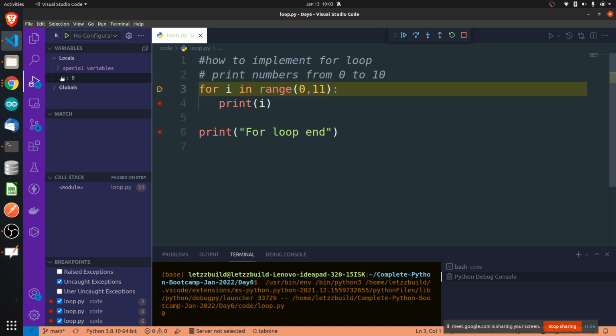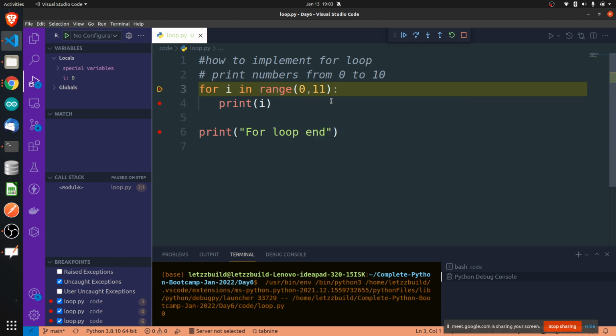Check the value of I. I is right now 0. Is 0 smaller than the last number 11? Yes, so keep on running. Then it will become 1, keep on incrementing. Although you have not written incrementing logic, the range function will automatically increment it. So it will check 5, 6, 7, 8, 9, 10. After becoming 10, it will increment to 11. Now it will check, is I, that is 11, smaller than 11? No, it is not smaller than 11. It will come out. It will not go inside now. So the last number it will print is only 10. So it will just keep on doing two things. One is checking whether it should stop or not.